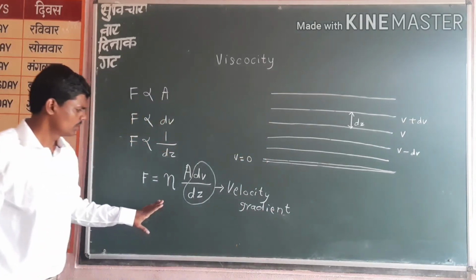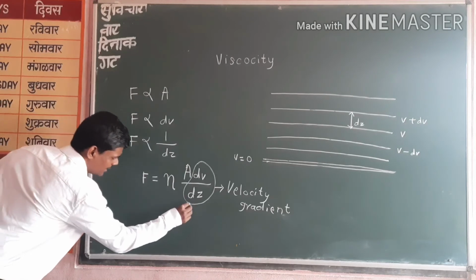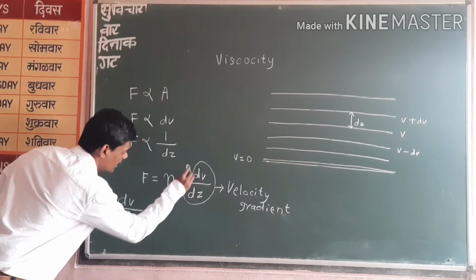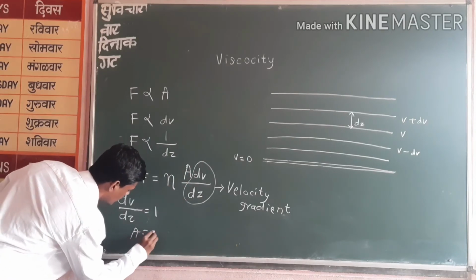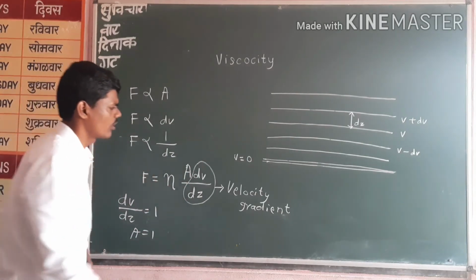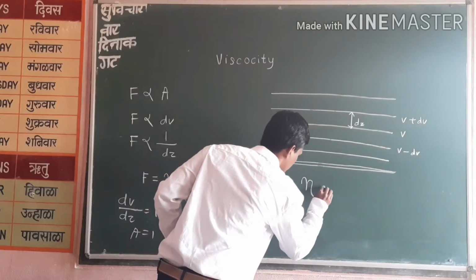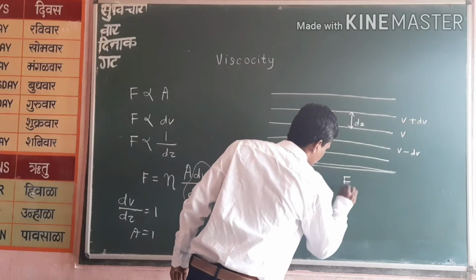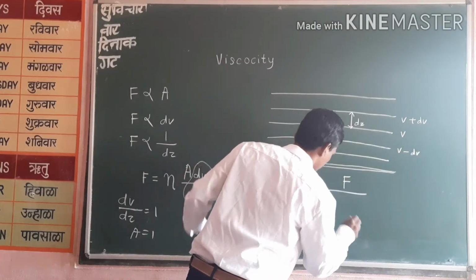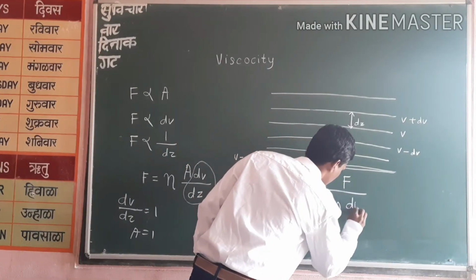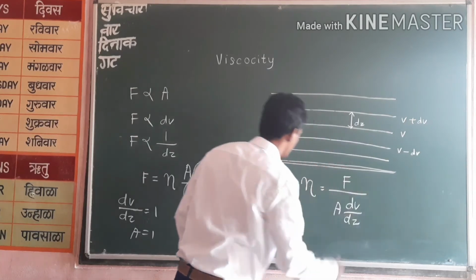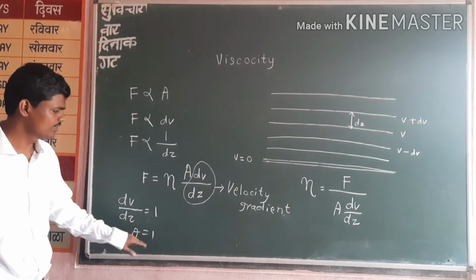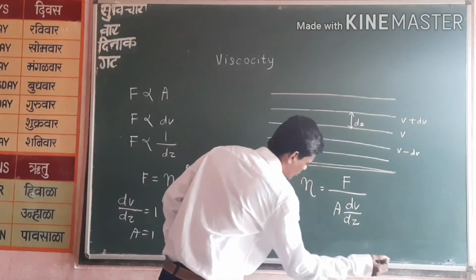Now if you consider the velocity gradient's value dv by dz as 1, and area also 1, then after modifying this formula, the coefficient of viscosity eta is F by this whole quantity, A dv by dz. Now we put the values: dv by dz is 1, A is 1, that is velocity gradient is 1 and area in contact is 1.